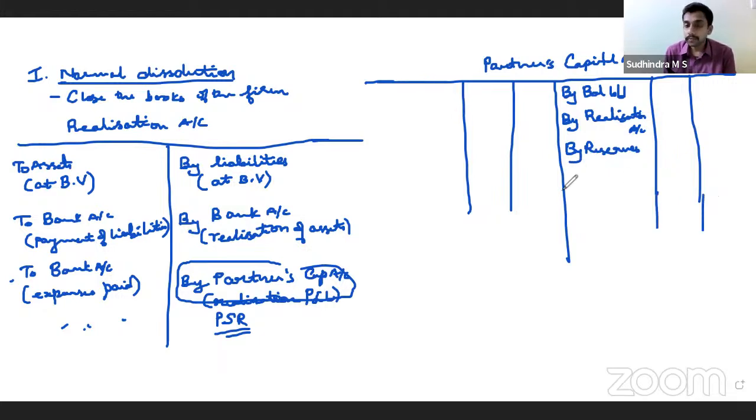Then asset taken over, debit or credit? Debit. Good. Asset taken over, debit. So to that particular asset, respective asset taken over. Same way, liabilities taken over would have been credited. That gives us the amount payable or receivable from the partner. So if it's payable, to bank account; if it is receivable, by bank account.